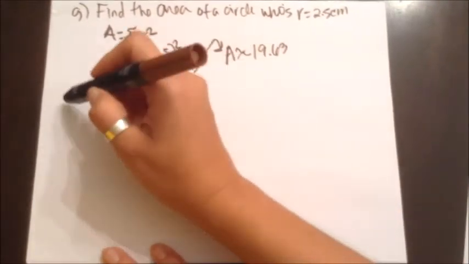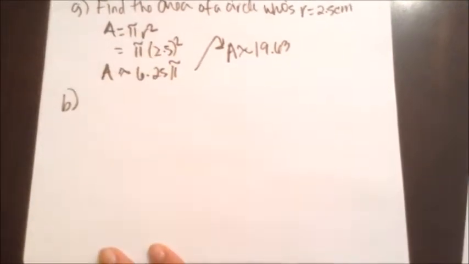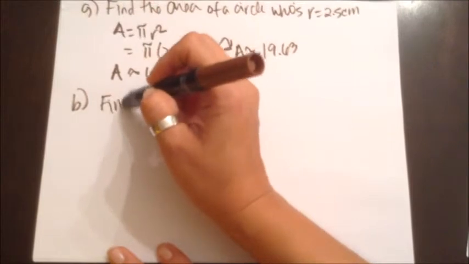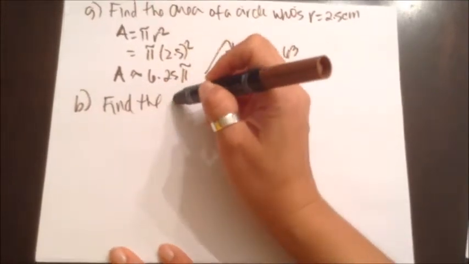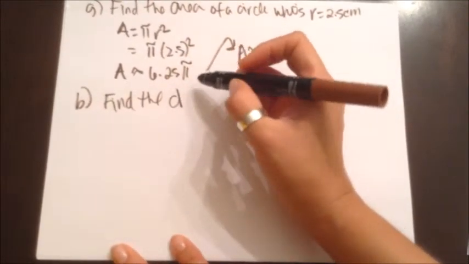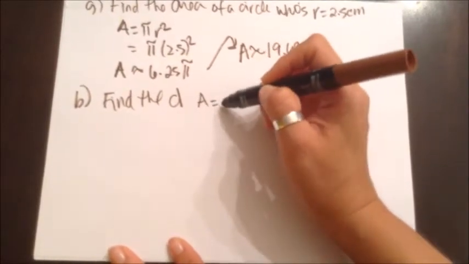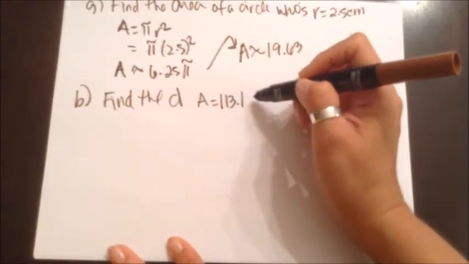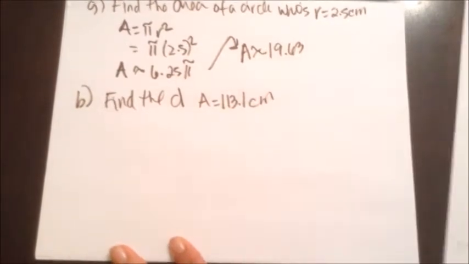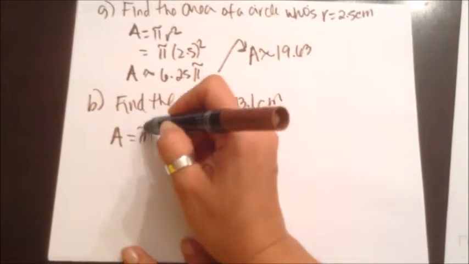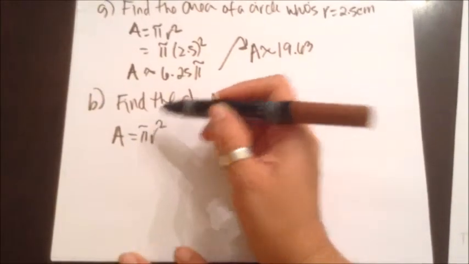Okay. Our second example, we're going to find the diameter of a circle whose area is equal to 113.1 centimeters squared. So let's start with writing our formula down. Area is equal to pi r squared. Then fill in the blanks.